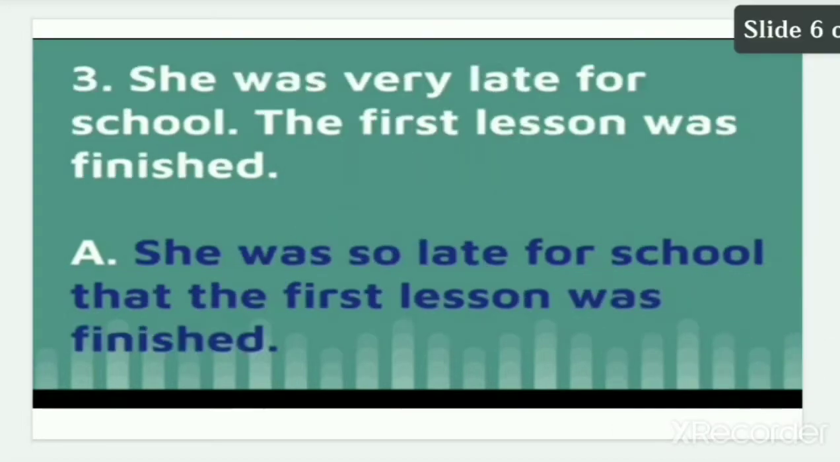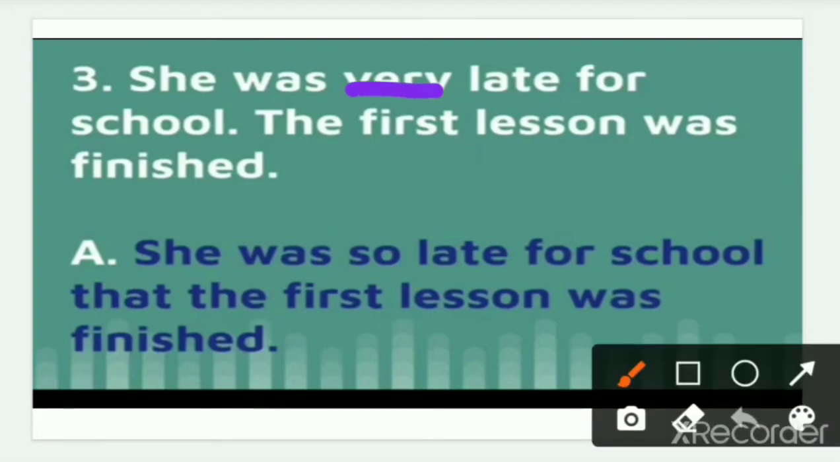Next we have number 3. She was very late for school. The first lesson was finished. That has come here, and where we have to use so: she was so late. Very we will cut out. We will write: she was so late for school that the first lesson was finished. Again we have to join with that.